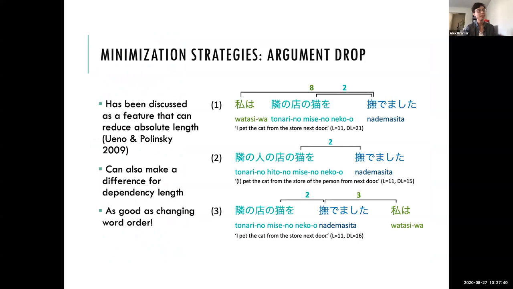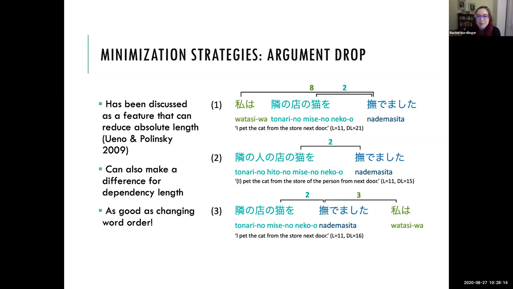I saw an overall rate of only 5% for non-canonical orders in the overall data, but if we look at sentences that don't have any argument drop, that rate is actually much higher. It goes up to about 15% in the sentences with all constituents expressed. So looking at that interaction would be really interesting. It might be hard to get at until I have more fine-grained data on it, but it's definitely something I'm thinking about.